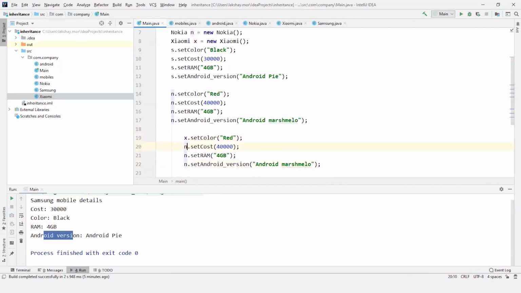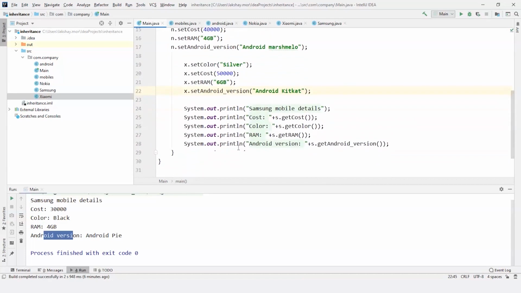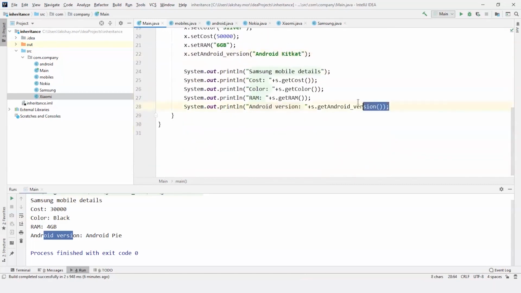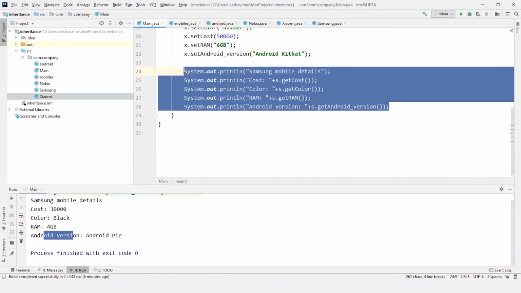So here X dot, and color I'm going to give it as silver, cost 50,000, RAM 6 GB, and Android, let's give it an old one, so KitKat. So now we have set all the values to the variables. Now let's print them as well. Again I'm going to copy paste all those details.